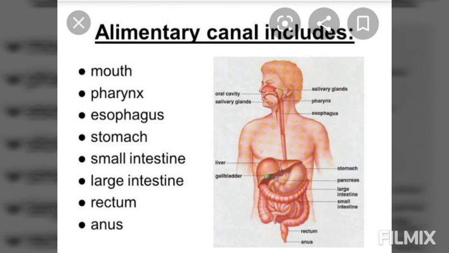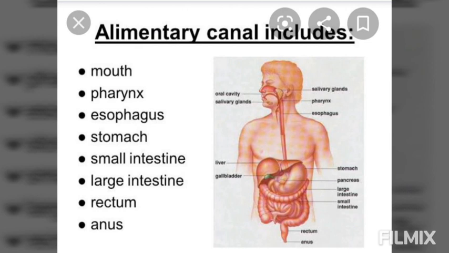It basically consists of 7 organs, which are as follows: the mouth or mouth cavity, called the buccal cavity. Second is the oesophagus, a pipe you can see, called the food pipe. Then comes the stomach. Then you can see a coil-like tube called the small intestine. At the side you can see the large intestine. Then comes the rectum and finally the anus. So these were the parts of the alimentary canal. It starts from the mouth and ends at the anus.